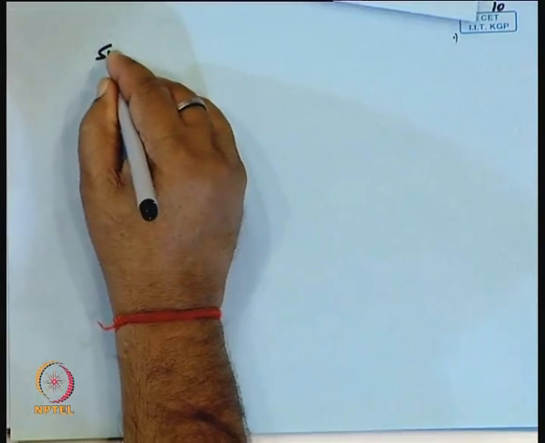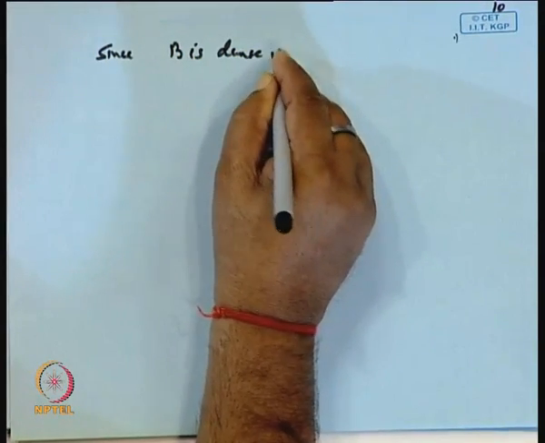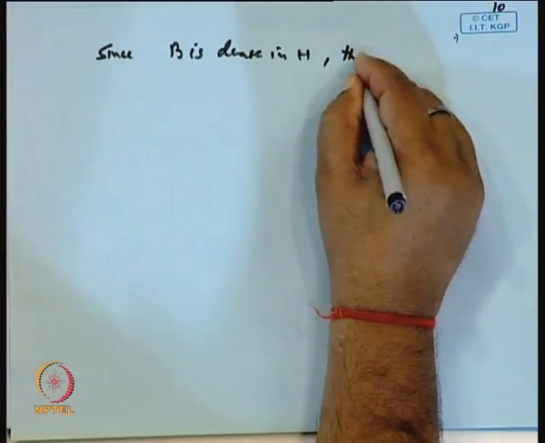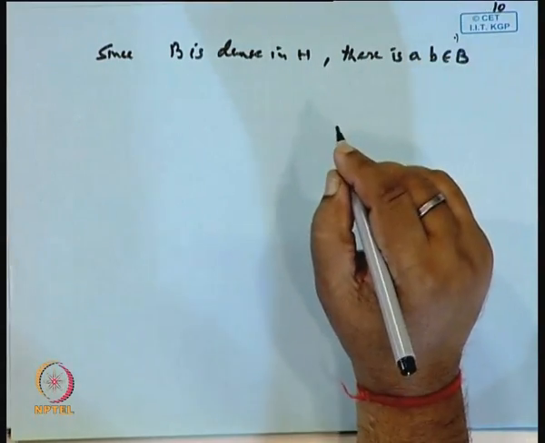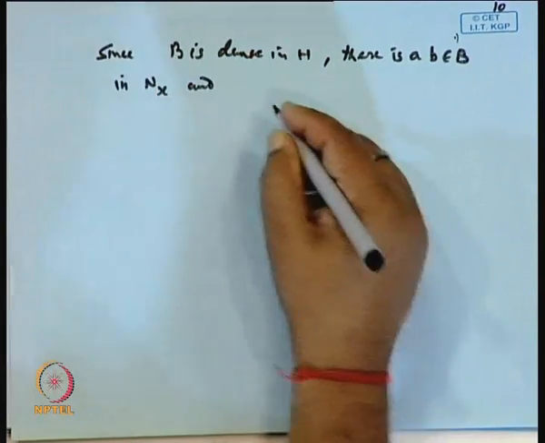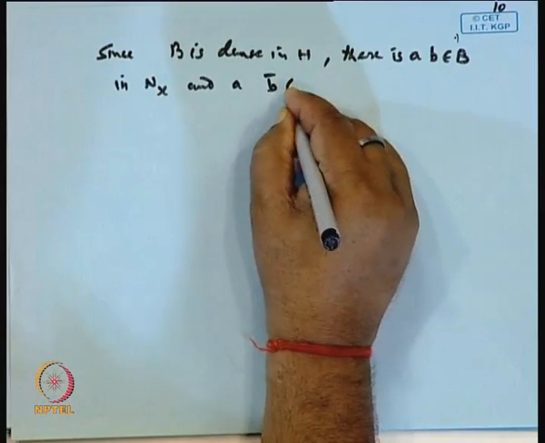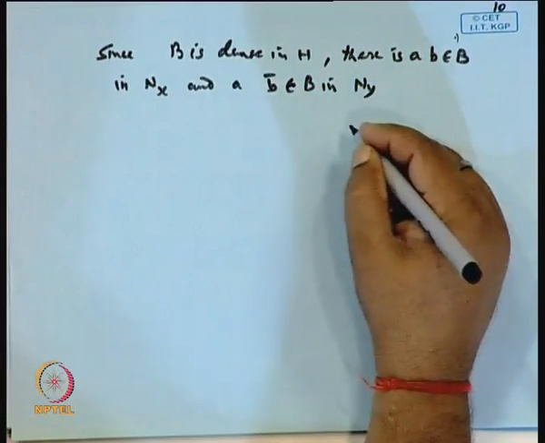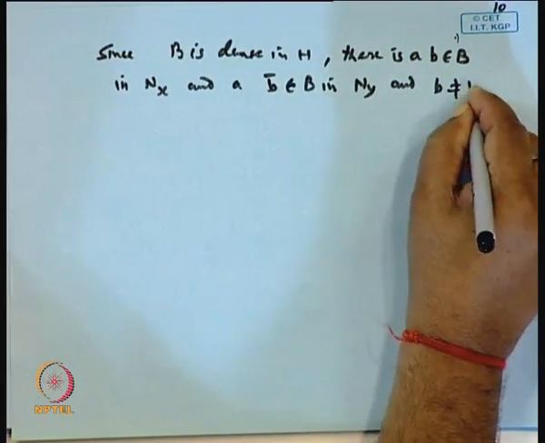Since B is dense in H, there is a b belonging to B in Nx and a b bar belonging to B in Ny such that b is different from b bar.